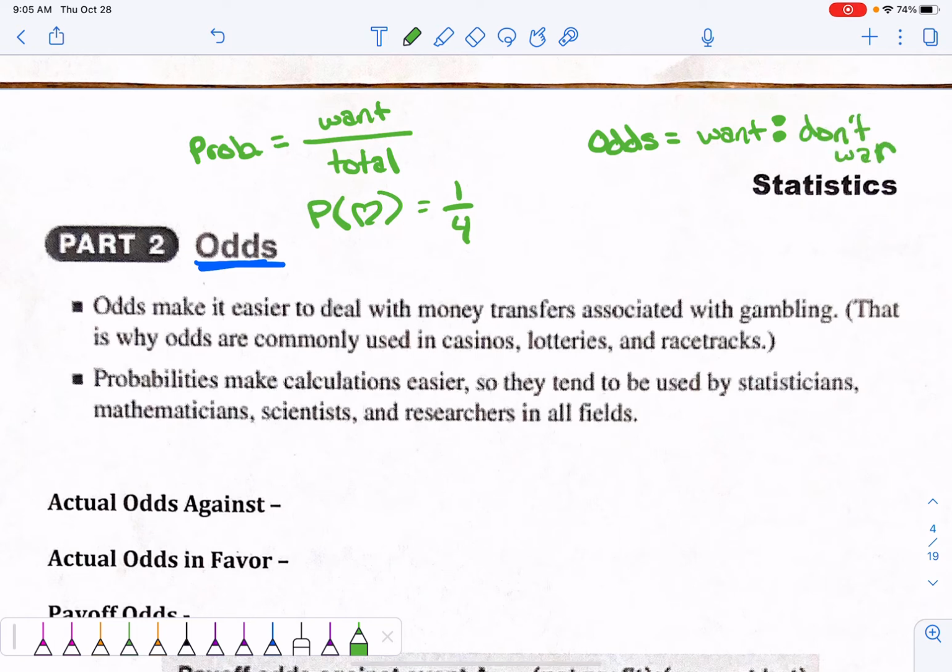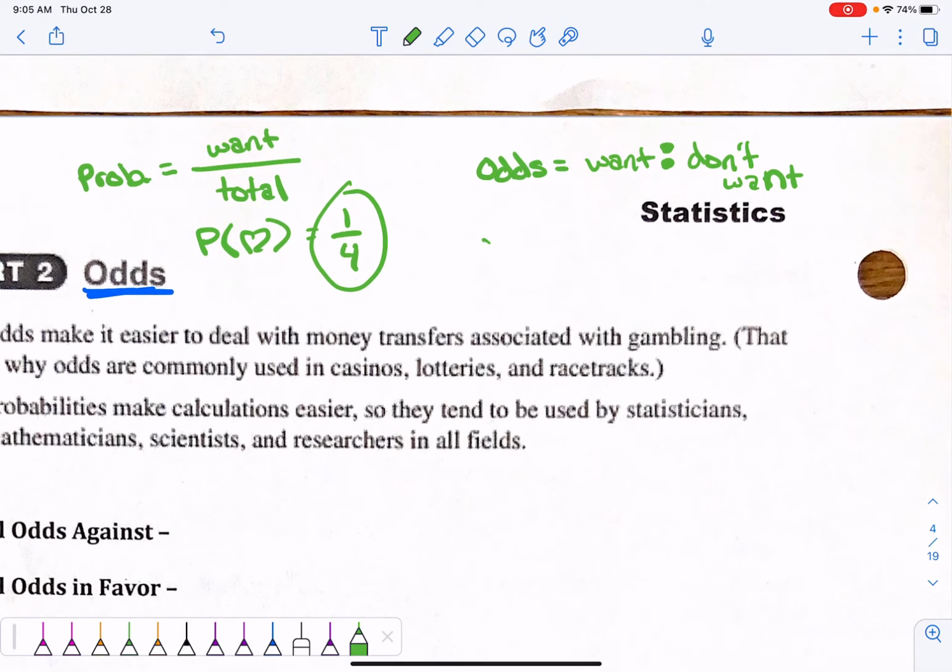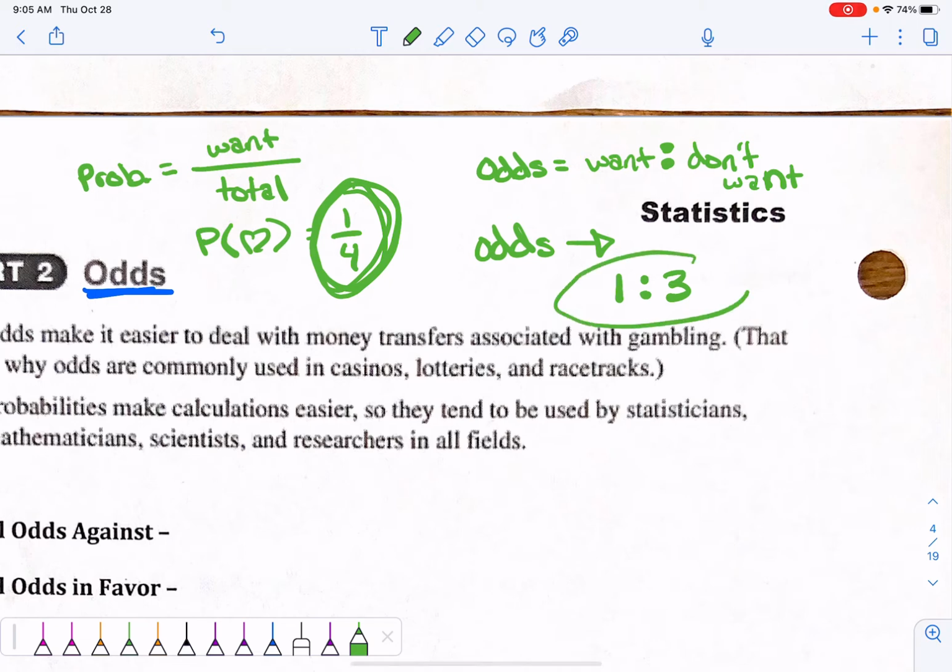So if I have a 1 in 4 chance of getting a heart, the probability is saying that there's 1 card in every 4 that is a heart. For odds, I would have 1 card that's a heart versus every 3 cards that aren't a heart. So this would be the odds of drawing a heart versus the probability.